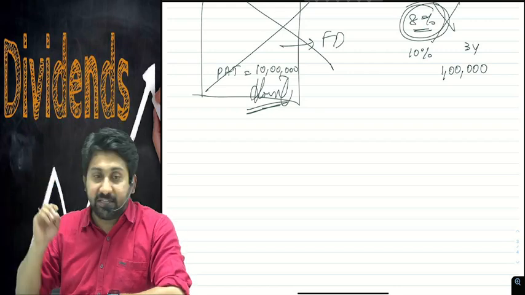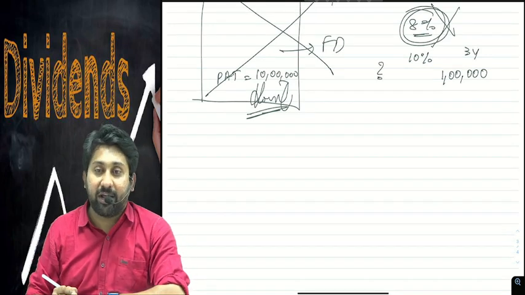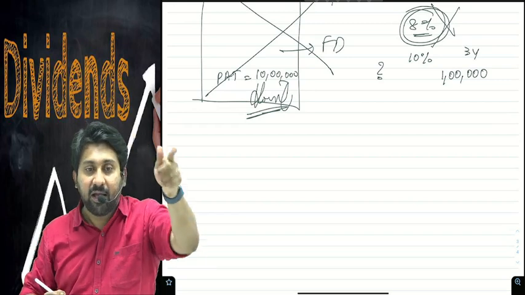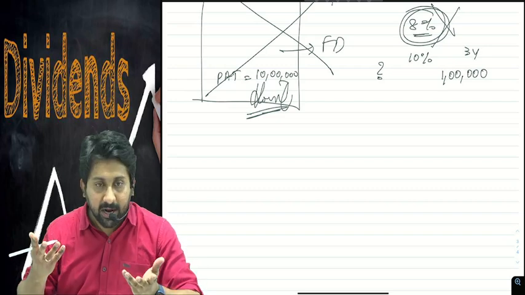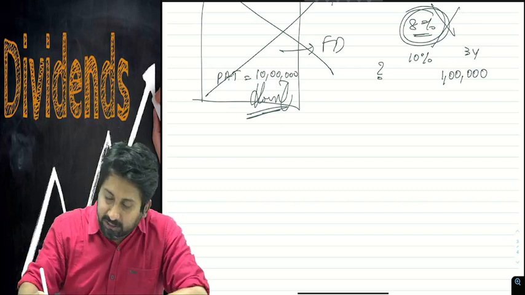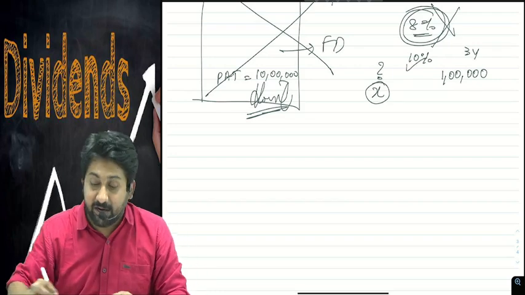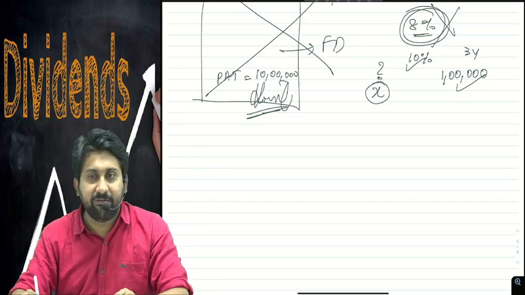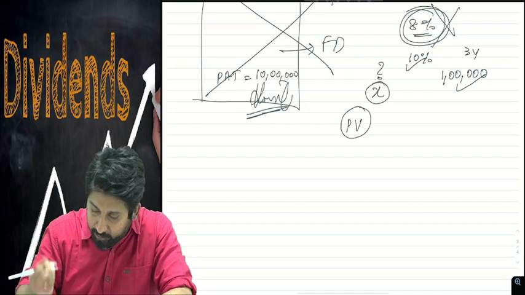Now, how much should you invest today such that that amount will produce that 1 lakh rupees after 3 years? Hope you can understand the question. How much X amount should you invest today at a 10% rate to get 1 lakh after 3 years? How much do we need to invest? That's called calculation of present value.